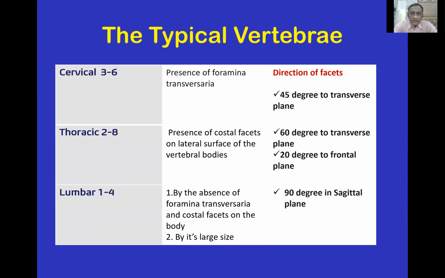In cervical, the foramen is present in the transverse process, and the direction of the facet is about 45 degrees to the transverse plane. In thoracic, there are costal facets on the lateral surface of the vertebral body, and the direction of the facet is 60 degrees to the transverse plane and 20 degrees to the frontal plane. In lumbar vertebrae, there is no foramen in the transverse process and there are no costal facets, but the direction of the facet is 90 degrees in the sagittal plane.